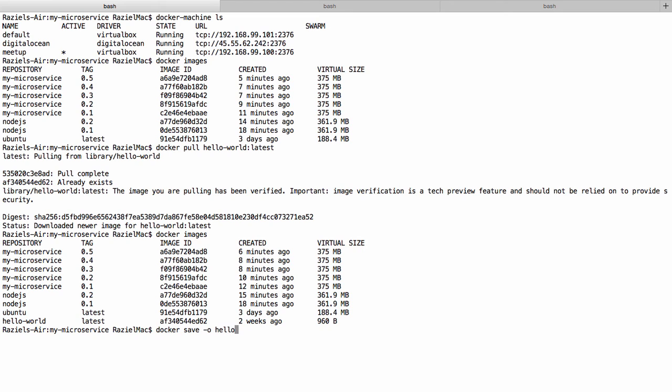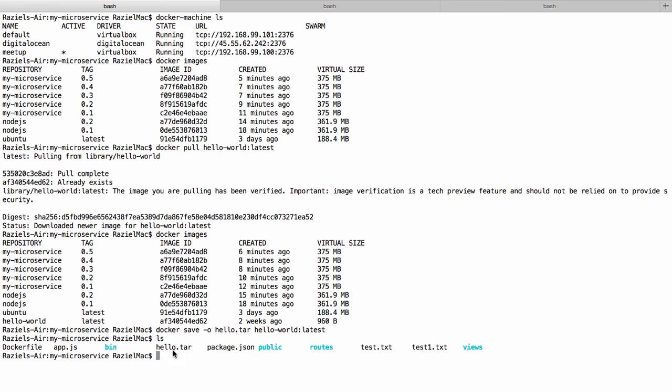So we call it hello.tar, and then the name of the image you want to save, which is hello-world:latest. Okay, so we run it, and now when we run ls, we can actually see we have here hello.tar. That's the file to which we saved the image.